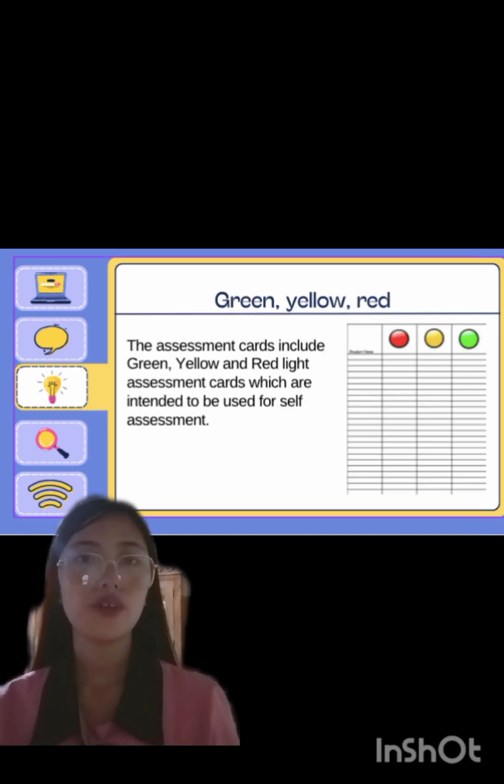So for the fifth, green, yellow, red. The assessment cards include green, yellow, and red light assessment cards, which are intended to be used for self assessment. So every student will be given three cards, one per color.